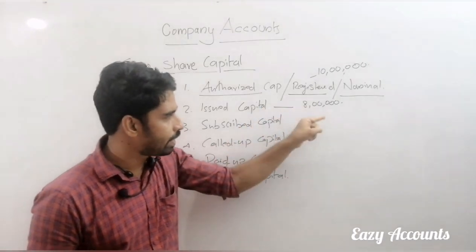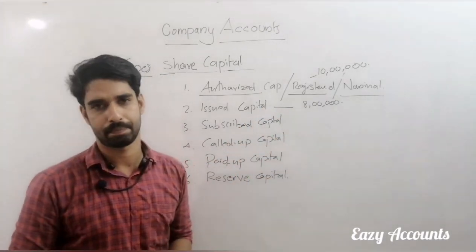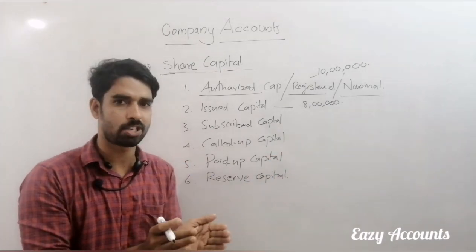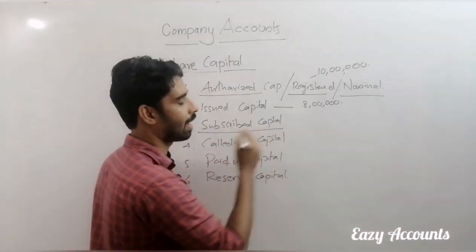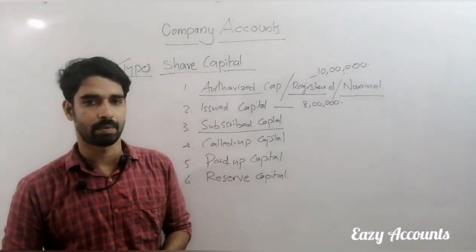And when we issue to the public, the public want to purchase our shares, want to subscribe to our shares. So what portion they subscribe, that portion is called subscribed capital. Maybe the complete share, maybe a small portion.